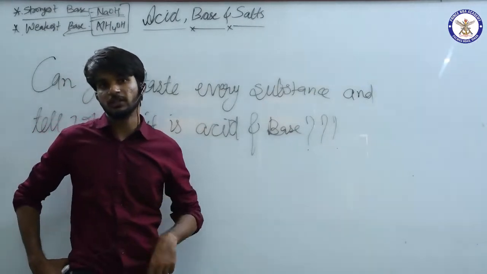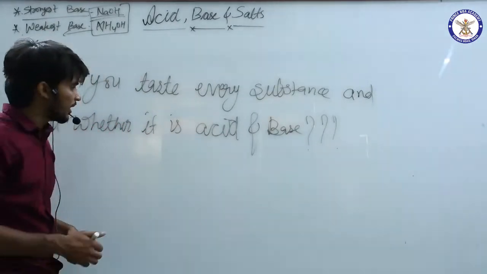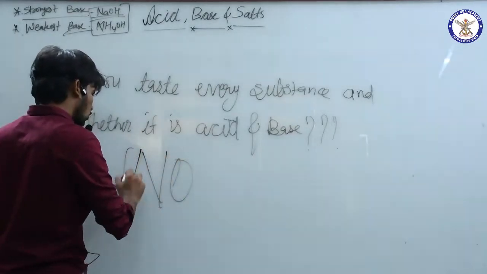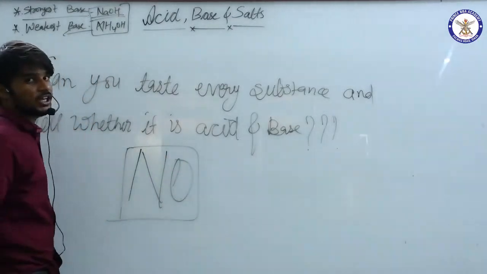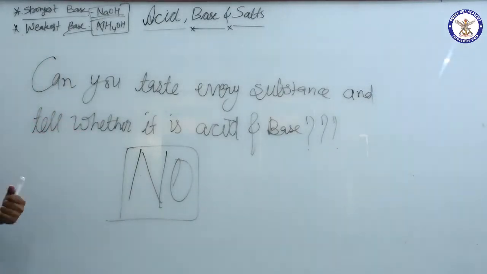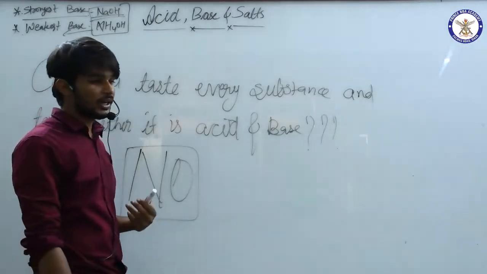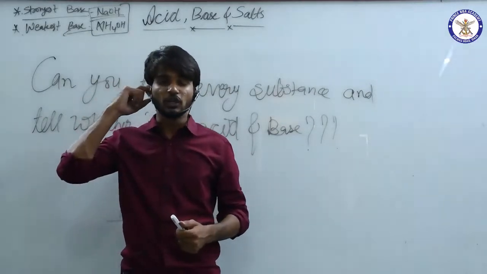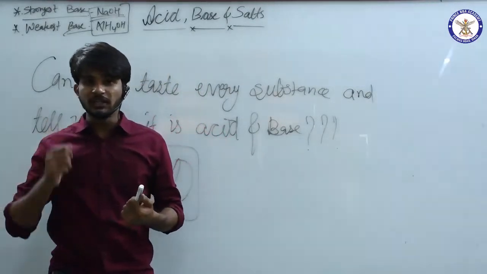It can burn too. Now you cannot do that. So my answer, and I'm sure many of yours, is a big no. You can't test every substance and tell whether it is acid or base. Then what are the other alternatives, so that we can know whether it is acid or base?